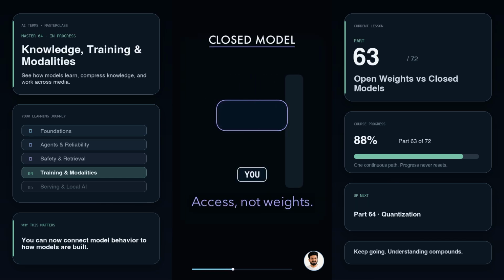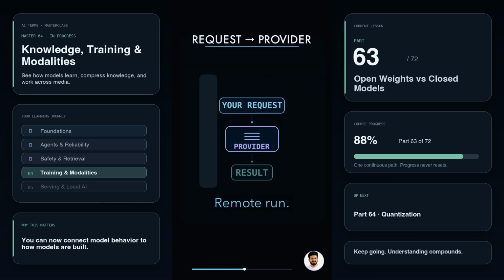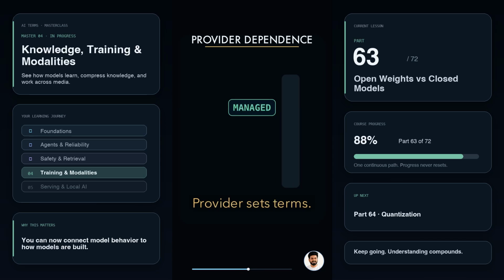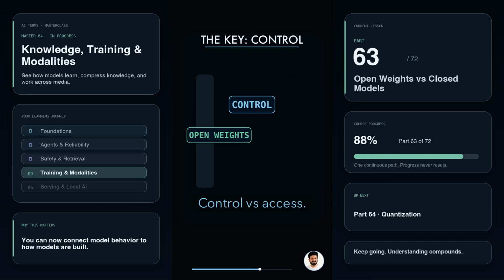Closed models take the other route. The provider keeps the weights and exposes the model through an app or API. You send a request, their servers return the result. That can be convenient and managed, but you depend on the provider for access, pricing, limits, and updates. The key question is control.